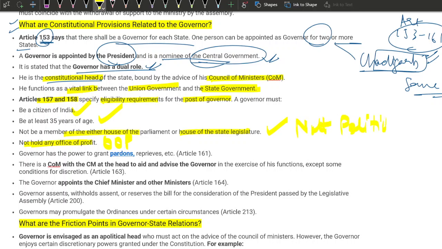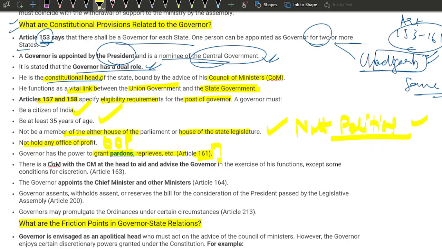So what these two things mean is that the position of the governor should be non-political. He should not be affiliated to any house of the state legislature. Second, he should not hold any office of profit. The governor has the power to grant pardons, reprieves, etc. This is given in Article 161, the last one.